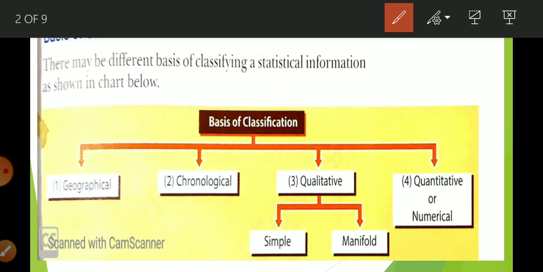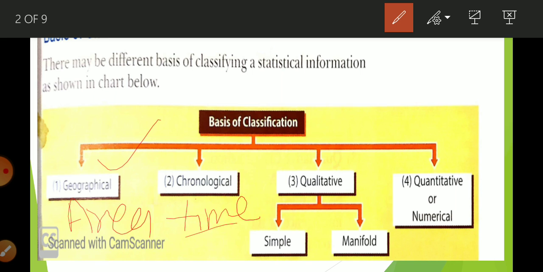If we talk about the basis of classification, there are majorly four bases. On the basis of that we divide the data into different groups. The first is geographical. Geographical means on the basis of area, location. Chronological means on the basis of time.